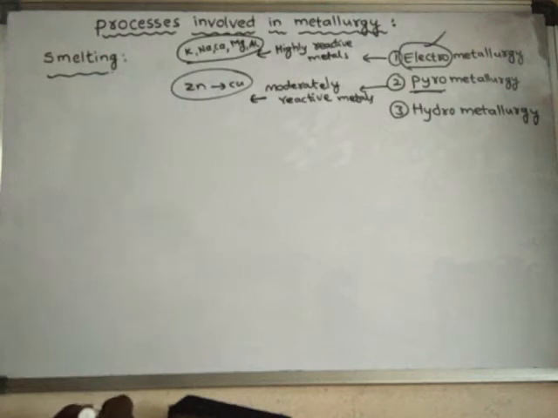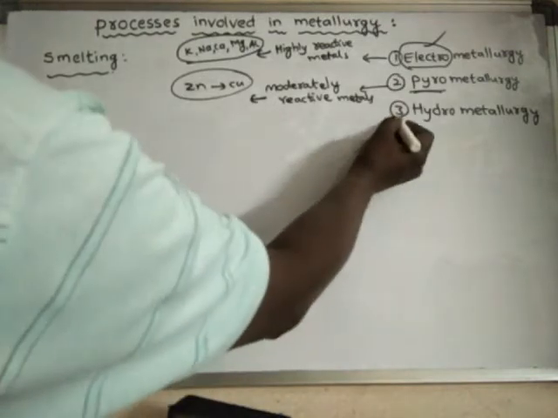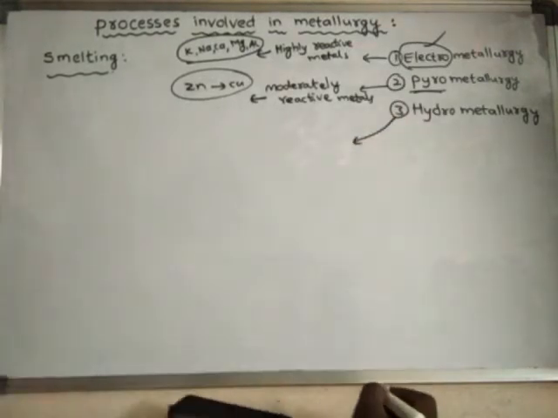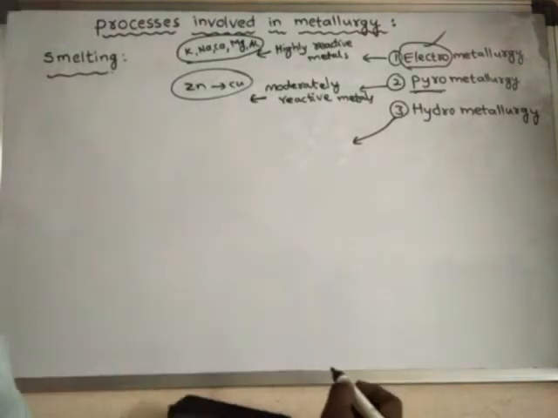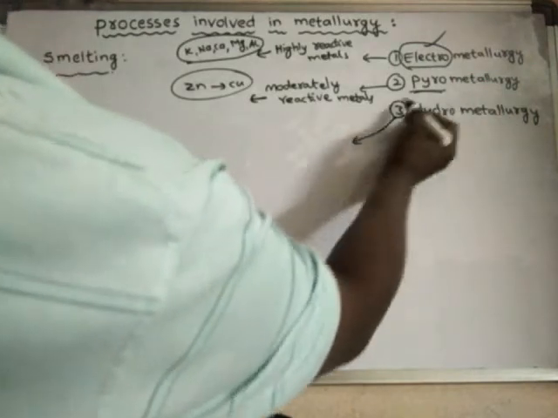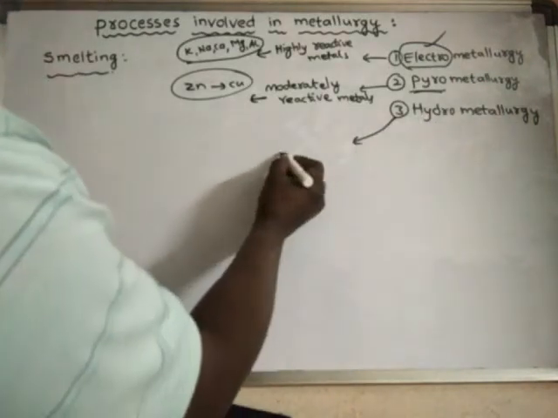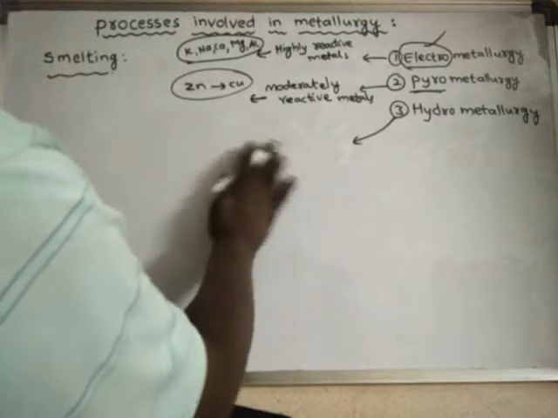Those elements are moderately reactive metals, the metals placed in the middle of the activity series. And the metals placed at the bottom of the activity series, which are very less reactive, are extracted by the hydrometallurgy process.